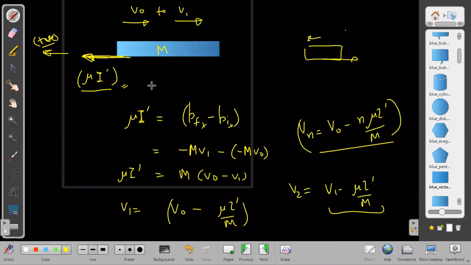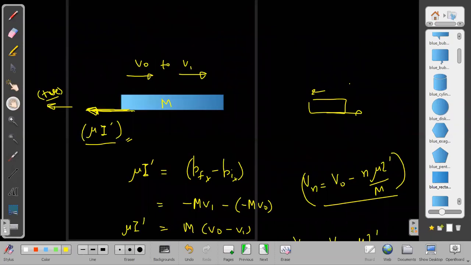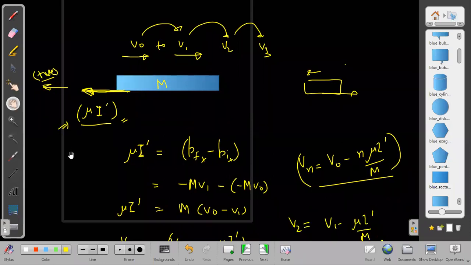I said velocity should change to some non-zero value, but it should not become 0. If it is becoming 0 before that, then obviously friction becomes static, and if friction becomes static, then this formula is no more applicable.